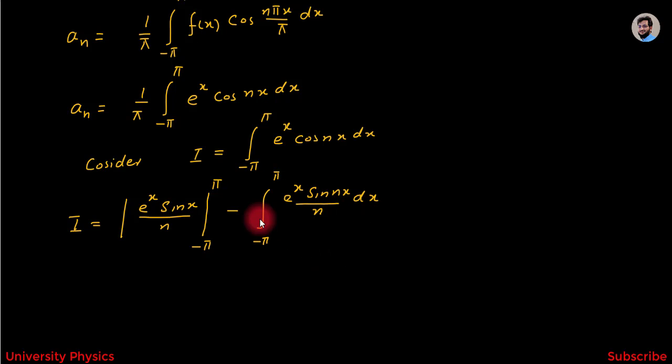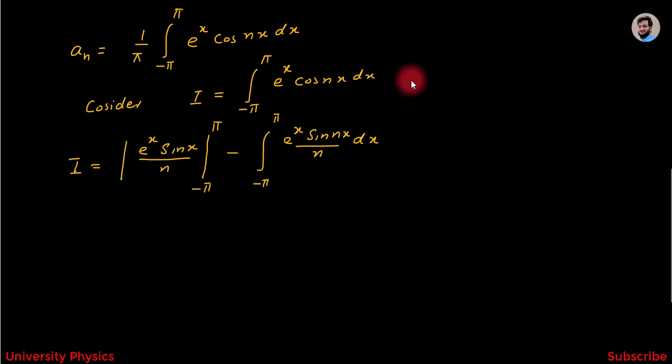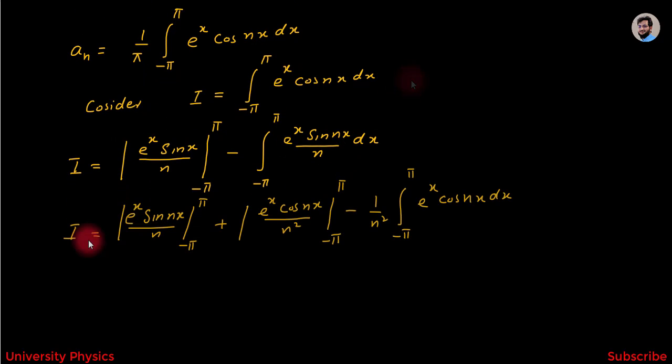Now I have to integrate this one again and we will get I = e^x sin nx / n with limits from -π to +π plus e^x cos nx / n², minus 1/n² integration from -π to π e^x cos nx dx. This one is the integration of this integration.